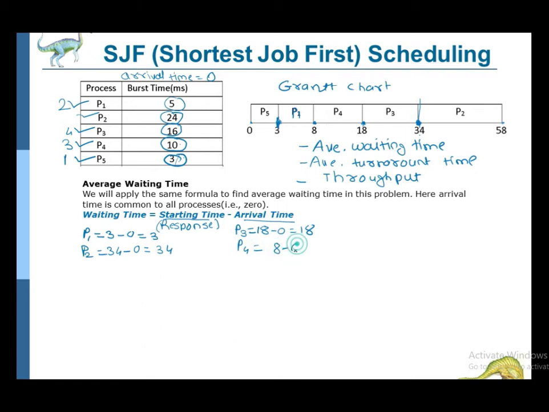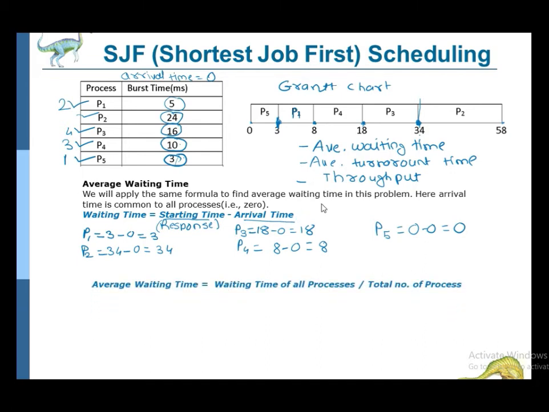8 minus the arrival time 0, so 8. And for P5, the starting time is 0. It has arrived also at time 0, so its total waiting time is 0. Okay, so now we have found the waiting time of all the processes. Now we will find the average waiting time.